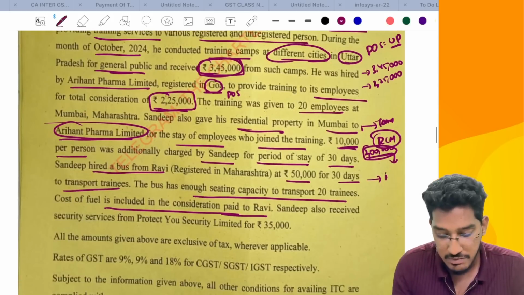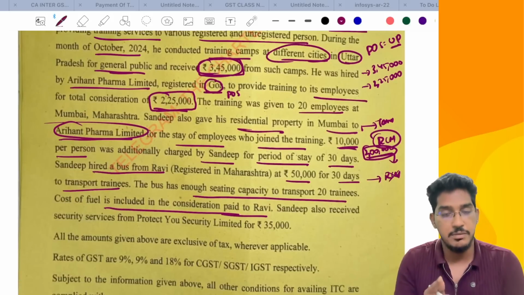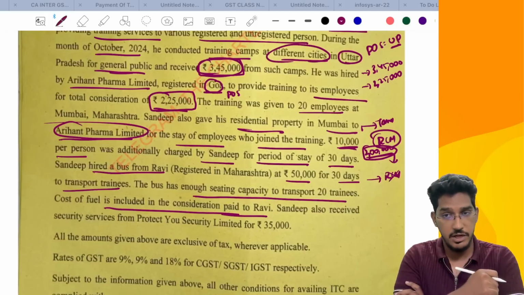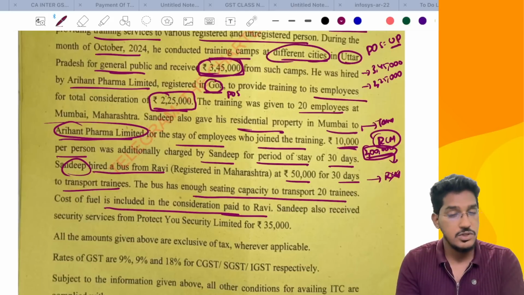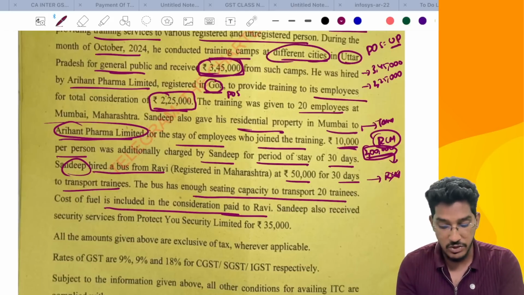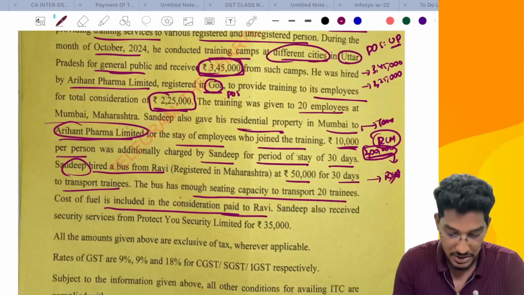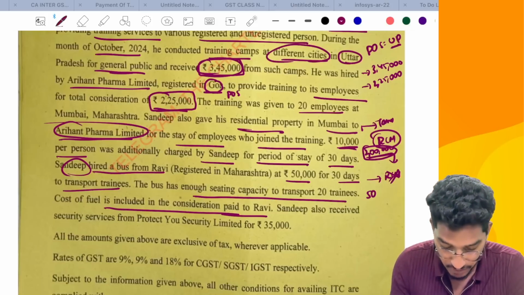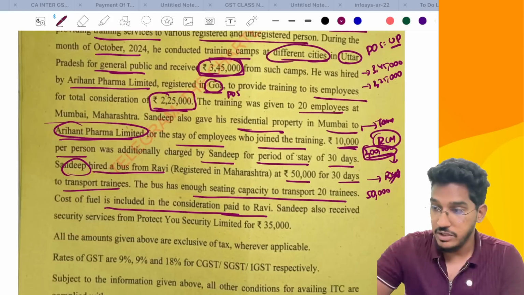First of all, will RCM become applicable here? No, RCM will not become applicable. RCM becomes applicable in case of renting of a motor vehicle when the supplier is other than a body corporate and the recipient is a body corporate. But here Sandeep is receiving that service and is not a body corporate. So RCM will not become applicable. The supplier only will pay the GST on that 50,000 rupees, applicable at the rate of 18%.